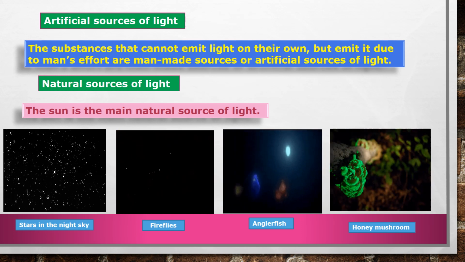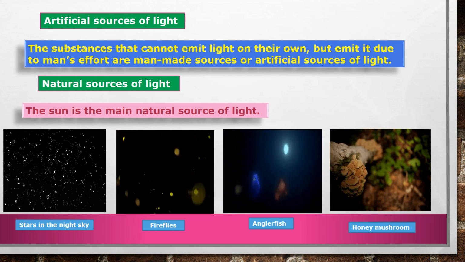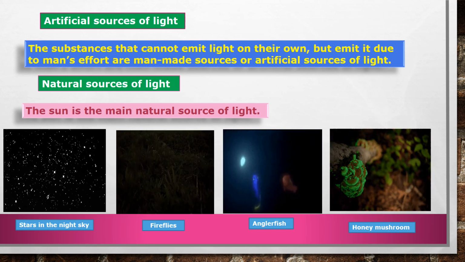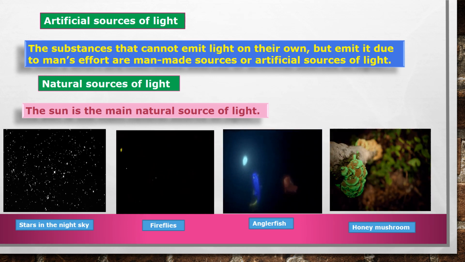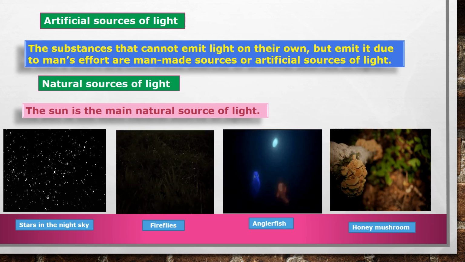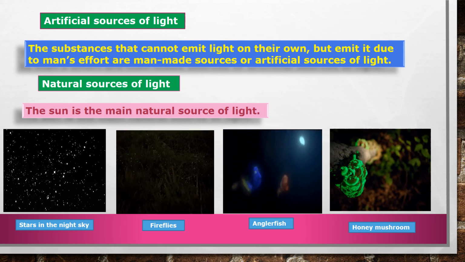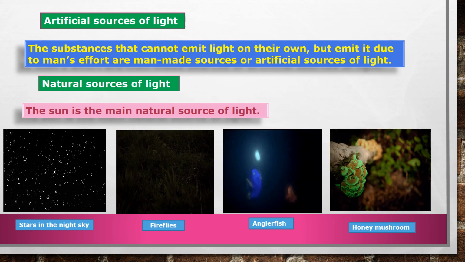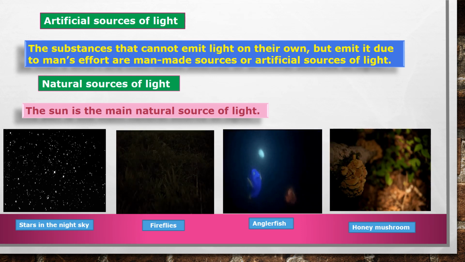Now, natural sources of light. The sun is the main natural source of light. Other stars, fireflies, some bioluminescent, that is the animals which are producing light, like anglerfish and honey mushroom. These are the natural sources of light.